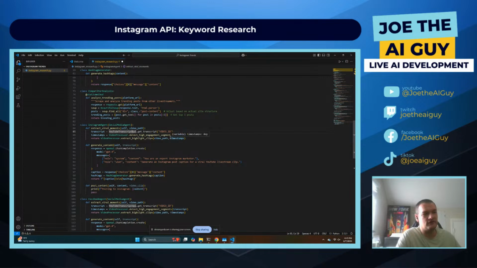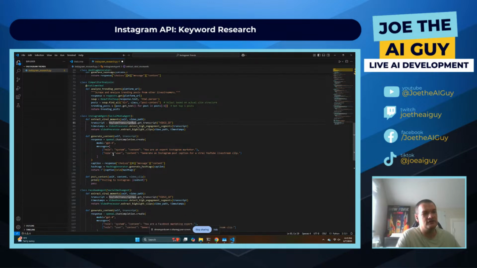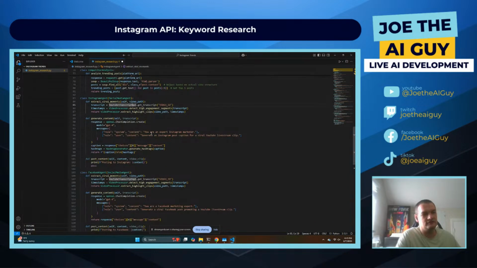and try to find the key timestamps. Then it has really basic prompts here. I wouldn't say that these are great by any means, and they likely need a lot of work to be useful here, because it says you're an expert Instagram marketer, and then generate an Instagram post caption for a viral YouTube live stream clip.